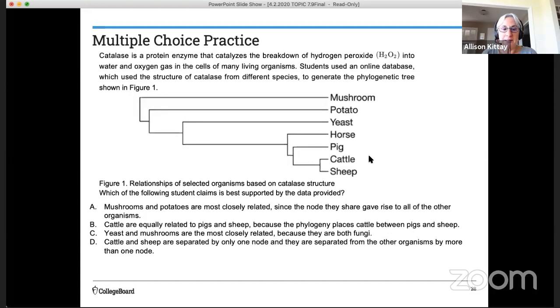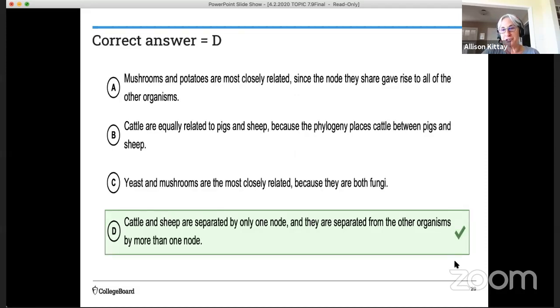And finally, D, cattle and sheep are separated by only one node, and they are separated from the other organisms by more than one node. So this is the node. The cattle and sheep are separated by one, and the others are separated by more than one. Okay, do you have your answer? I hope you chose D. D is the correct response. Cattle and sheep are separated by only one node, and they are separated from the others by more than one node.